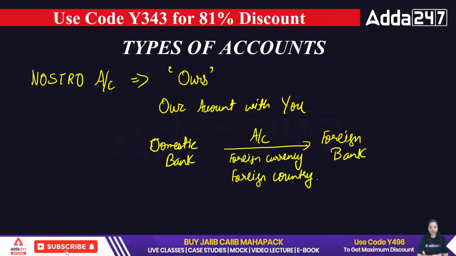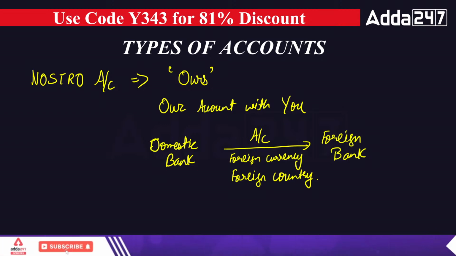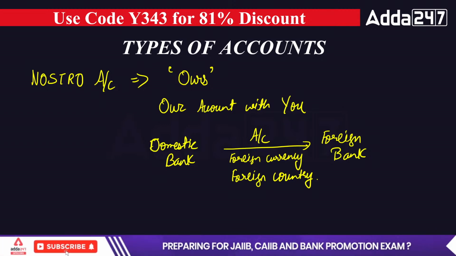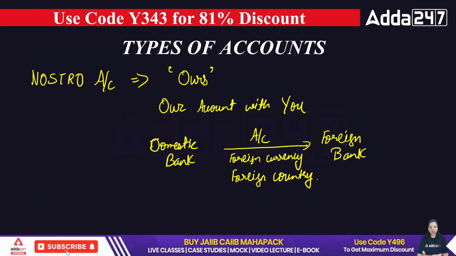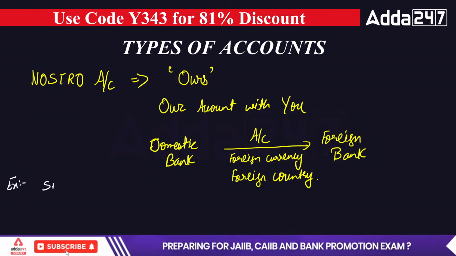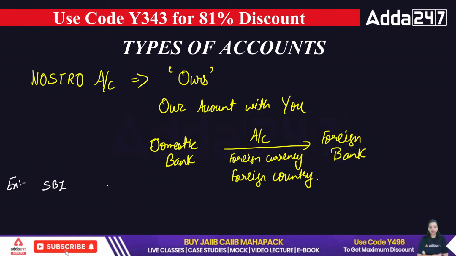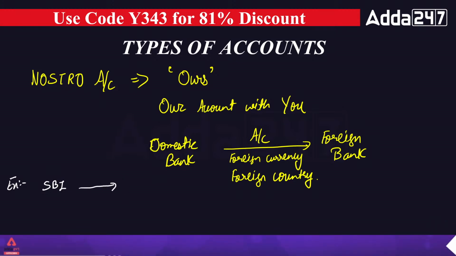Now, let's take an example with two banks. First of all, let's say there is the State Bank of India, that's a domestic bank of our country, and there is another bank, that is Citibank. So let's take an example. Let's say there is SBI, State Bank of India, right? And SBI is having an account in the Citibank.